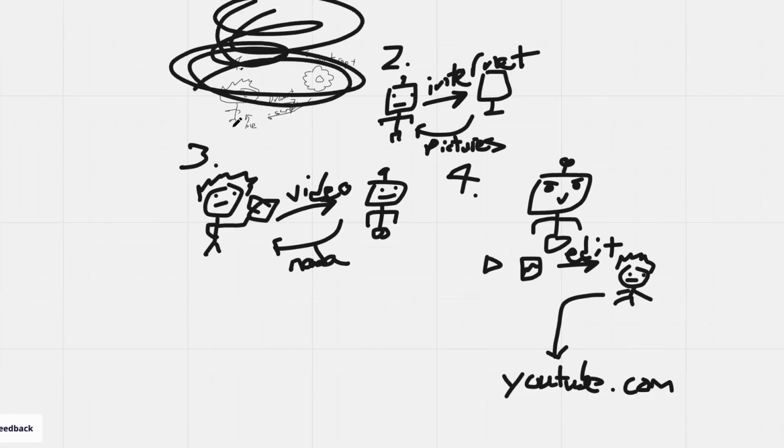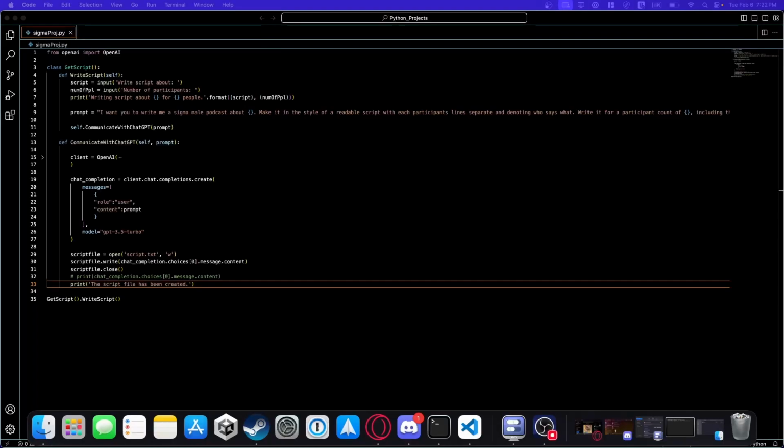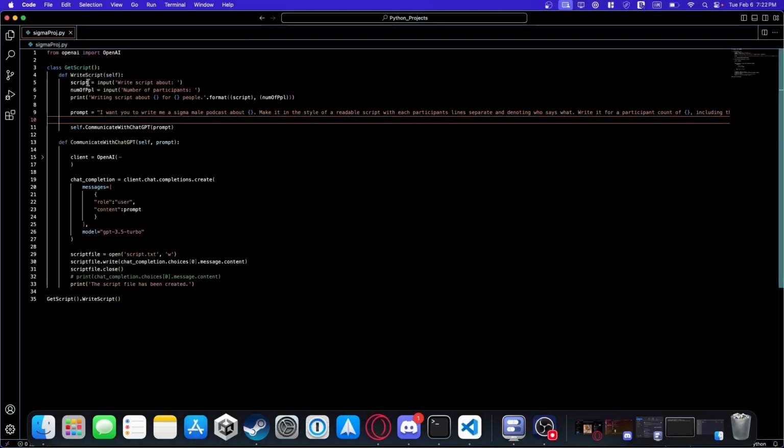Step one, go. Alright, so here is part one of the little diagram I showed before. So you got a class called get script, but it's not script as in like a Python script. It's like a script as in like a theater script kind of thing, you know. Anyway, so you write script.